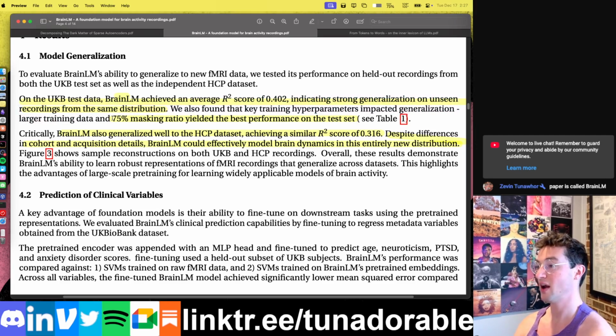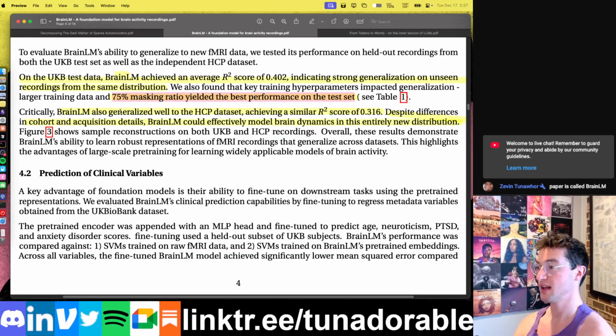And they did find that of those different masking ratios, 75% gave the best performance of all those ratios. And they also found that it generalized pretty well to the entirely separate data set, with its R squared score being 0.361. So definitely a drop from 0.4, but still, it definitely did learn something. And again, that's pretty good given the fact that this other data set has a different cohort, different details of how they got the data, different machines, different frequency of recording, all this stuff.